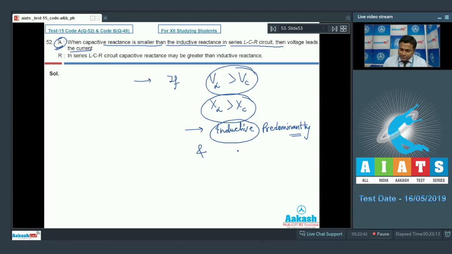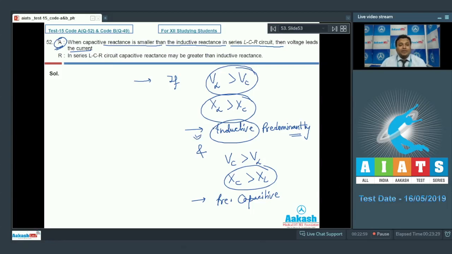And if VC is greater than VL, definitely XC will be greater than XL. Circuit will be predominantly capacitive. In case of inductive, what will happen? Current always lags, voltage leads. So in case of inductive, V leads.